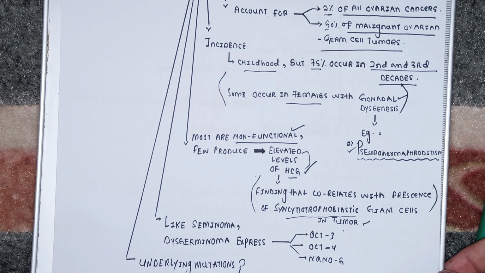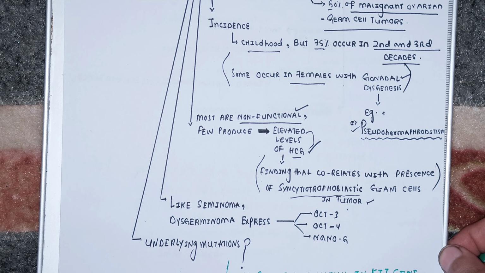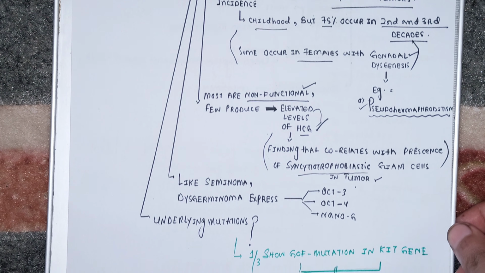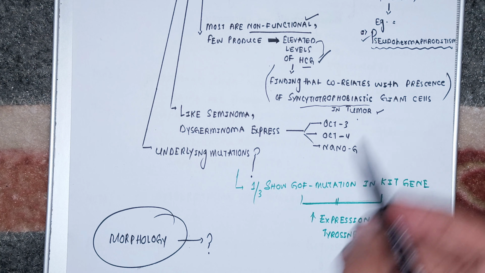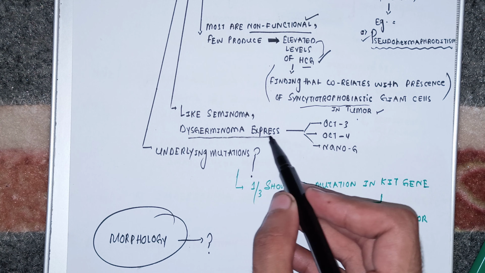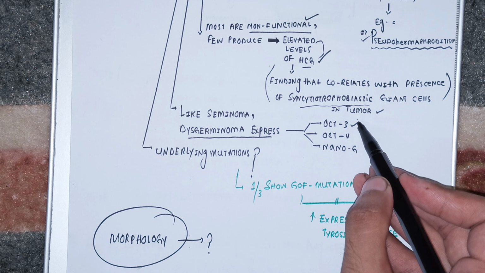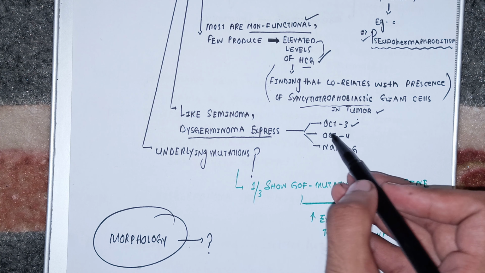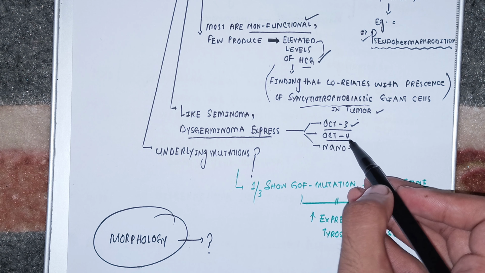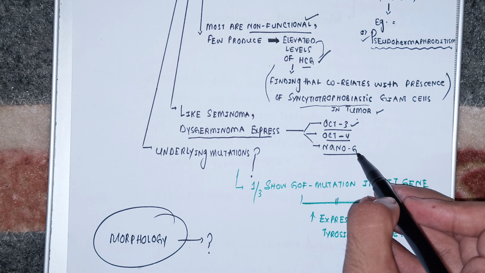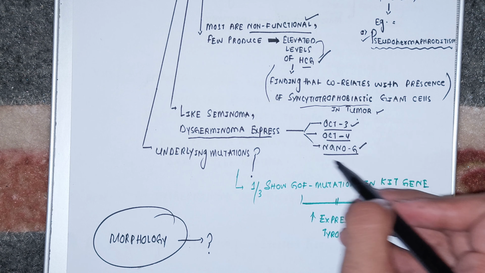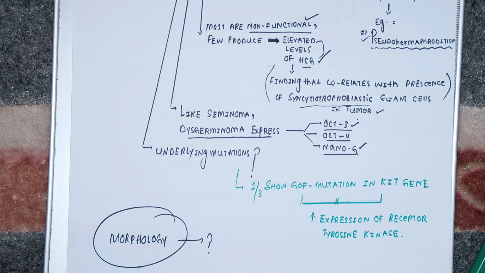Let's go a little ahead. Like seminoma in the testicles of the male, this dysgerminoma in the female ovaries can express some markers that are very important to remember for your exam purpose. That can be OCT3, OCT4, and NANOG. These are very important markers that are produced by dysgerminoma and can be used for the diagnosis of dysgerminoma.